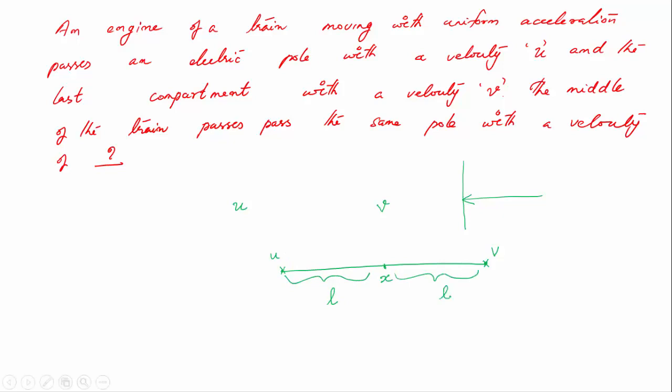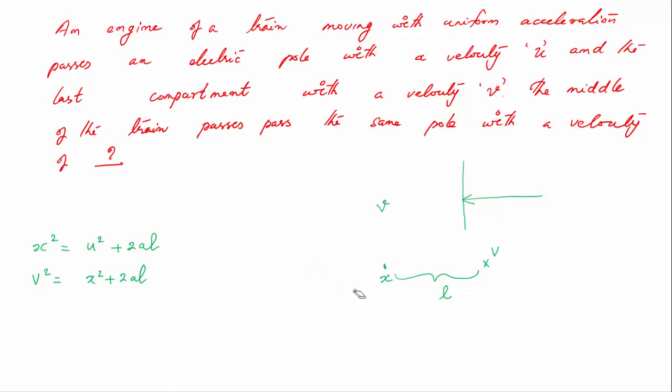So now we have to find a relation connecting velocity and distance. So you know that we have to use the third equation, that is v square equal to u square plus 2as. So in the first half, velocity increases from u to x while it covers a distance of L. So when I substitute the values in this equation, I get x square equal to u square plus 2aL. In the second half, its velocity increases from x to v, so for the second half I can say v square equal to x square plus 2aL. So these are the two equations available to us.